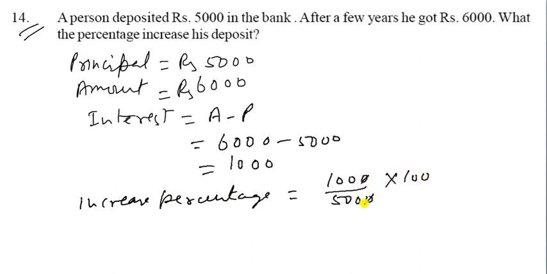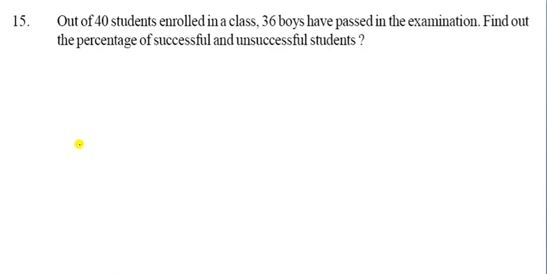So increase percent is the increase upon the principal, that is 5,000, into 100. So 0 will be cancelled out, this 0 will be cancelled out, and this 0 will be cancelled out, and 5 2 are 10. So we get 20%. So that one is your answer. Let us see this one. That is the 15th question.